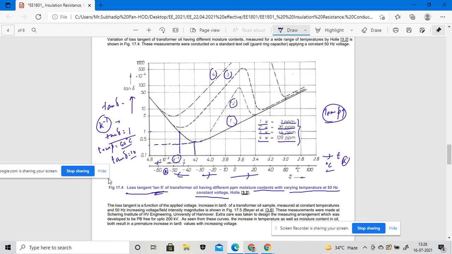Right, so using this graph we have to choose how much moisture is contained inside the transformer, having the different temperature value at a certain voltage and a fixed frequency of 50 hertz. Is it clear?